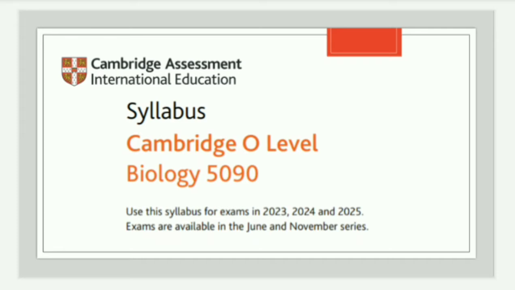And there is one more piece of information. The syllabus for O Levels 5090 is slightly changed for the years 2023, 2024, and 2025. You will be given the syllabus in detail in PDF form in your relevant groups, so the details of the syllabus are not shown here.